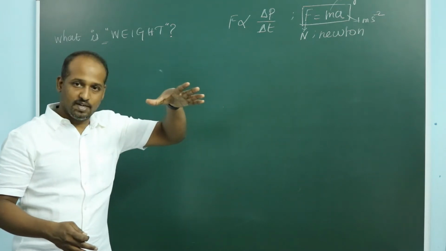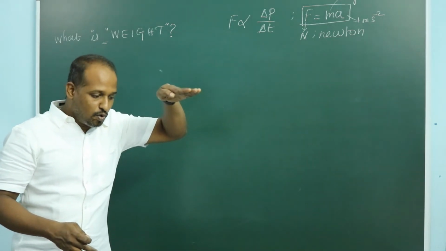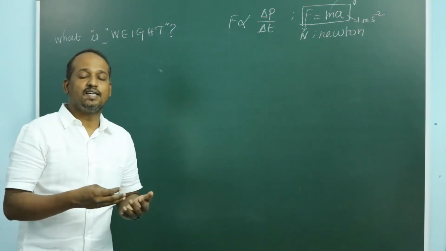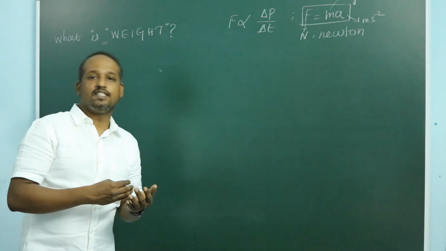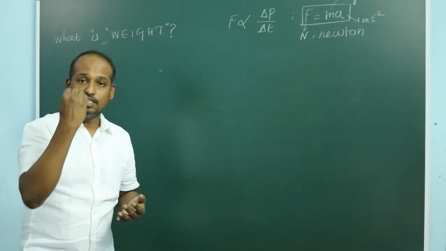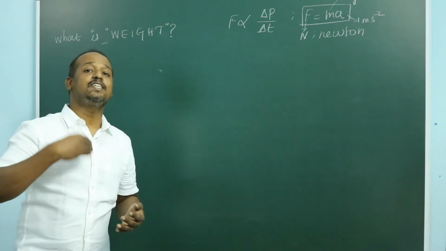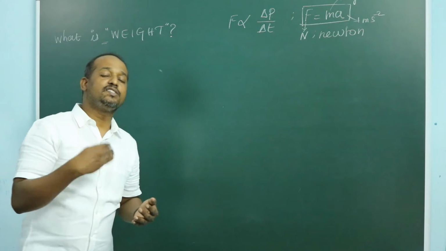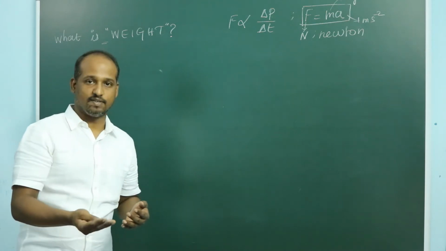If you drop an object, the object is going downwards. That means the speed is increasing, so the velocity is changing. Why is it changing? The earth is pulling it down. When the earth is pulling it down, it is changing the speed. That means the velocity is changing, and because it is changing the velocity, there is acceleration.